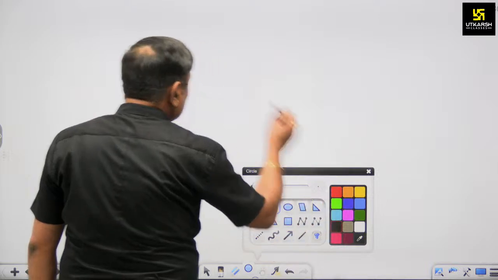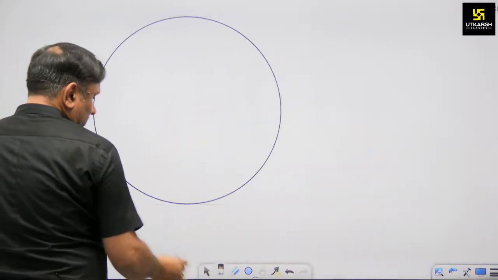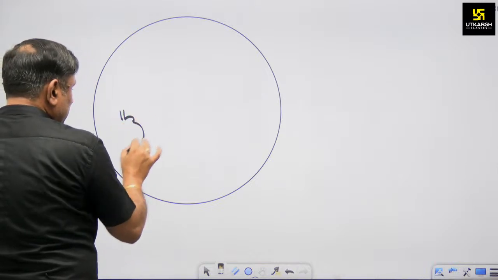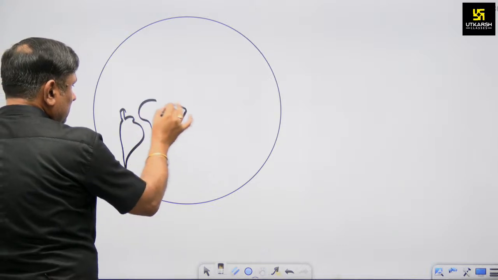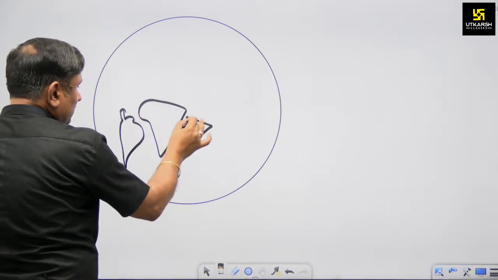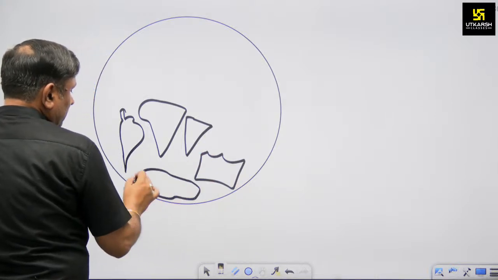was formed. So I also showed you, this is South America, this is Africa, this is the Indian Peninsula, Australia and Antarctica.